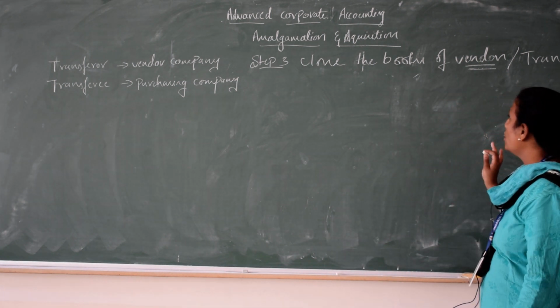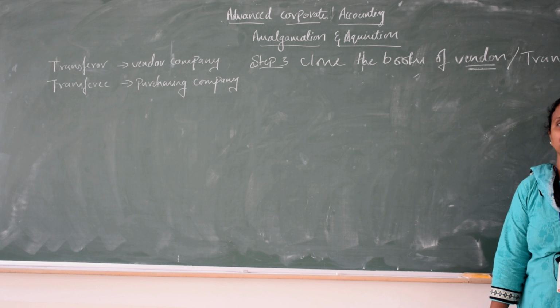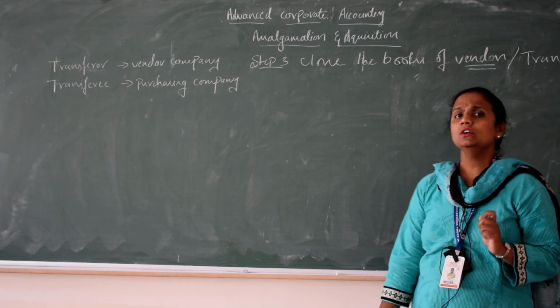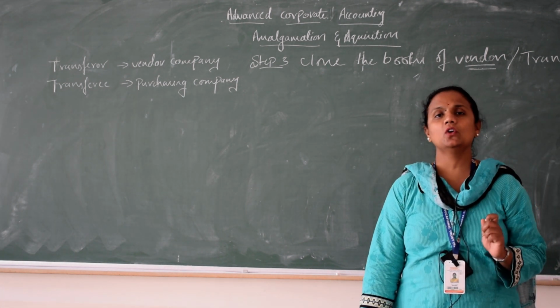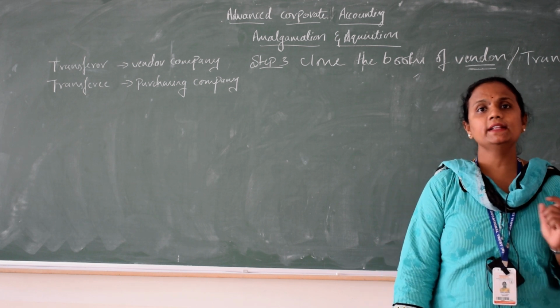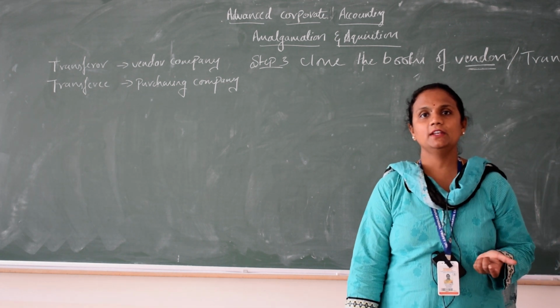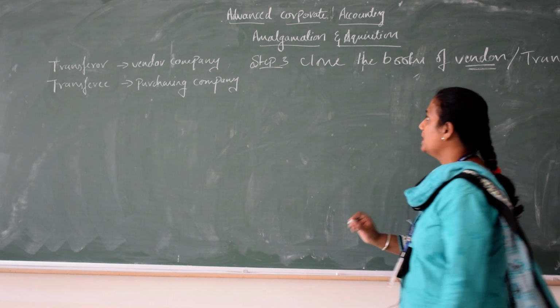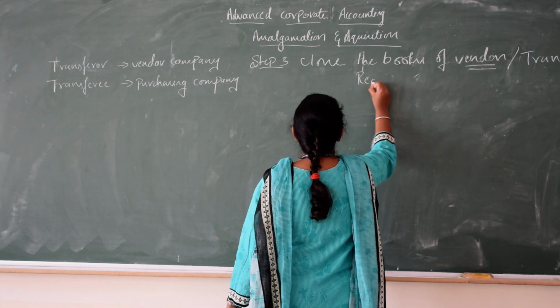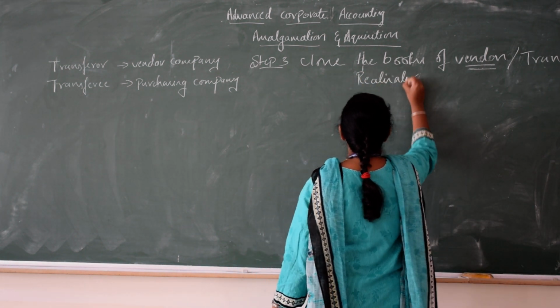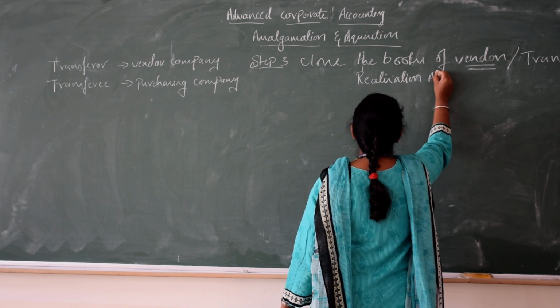So when we close the books of transferor company, here we have to follow certain steps. We have to follow certain ledger accounts and journal entries. First I will explain the ledger accounts. First we have to prepare the realization account.